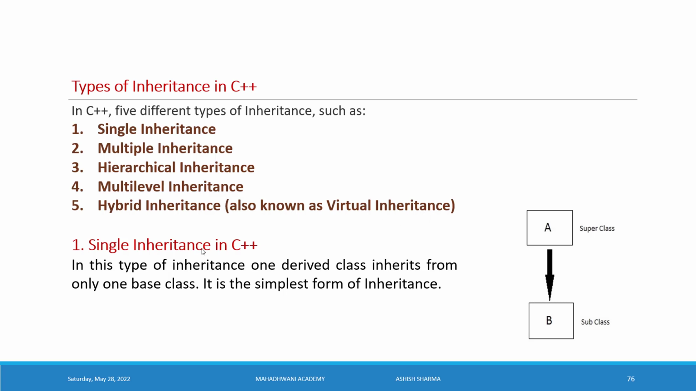Single inheritance. It is the simplest form of inheritance. Here is a class A and a class B. Class A is a superclass, class B is a subclass. So we are receiving the features and characteristics from class A to class B. This particular setup of communication is called single inheritance. One derived class inherits from one base class. It's one base class and one derived class. So this is called single inheritance.